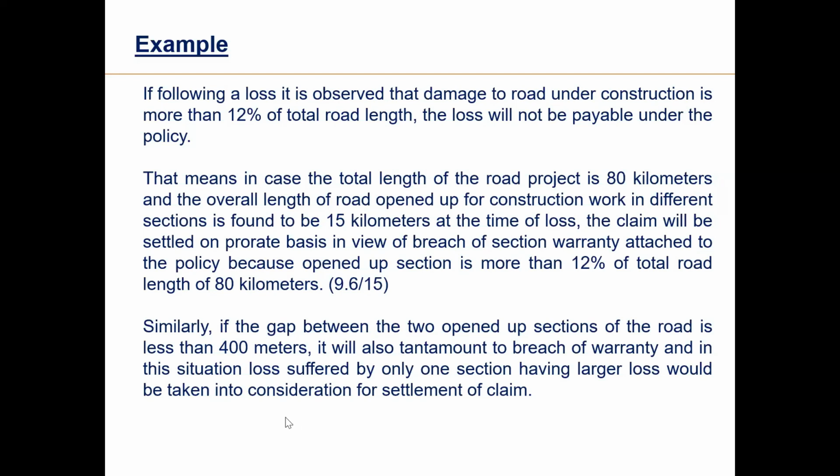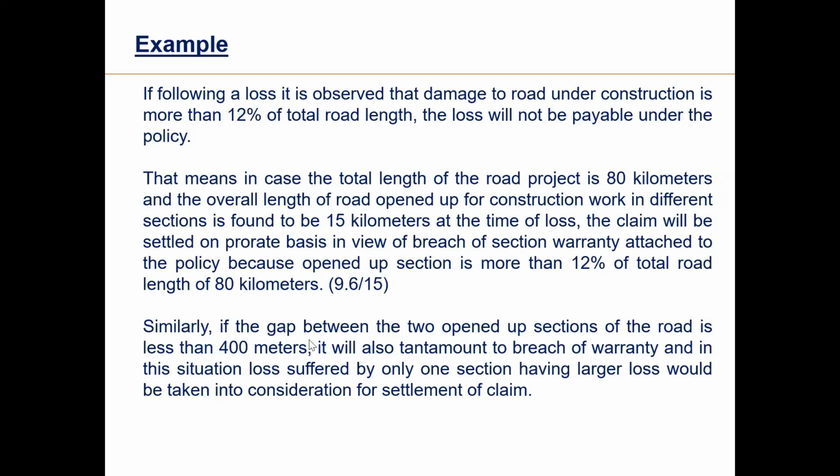And in this situation, loss suffered only by one section having larger loss would be taken into consideration for settlement of claim. Now, two sections have a loss, and the gap is only 300 meters; 400 meters is not maintained, and both the sections are damaged. Ideally, there has to be a gap of 400 meters, but the gap is not maintained. Here I am assuming that the 12% condition warranty is fulfilled. The only breach is that the gap is not maintained.